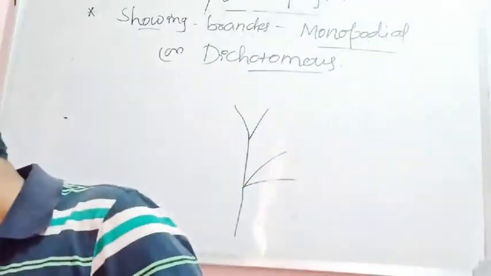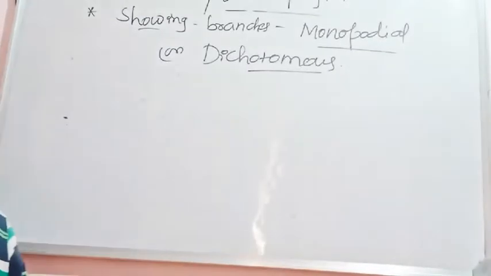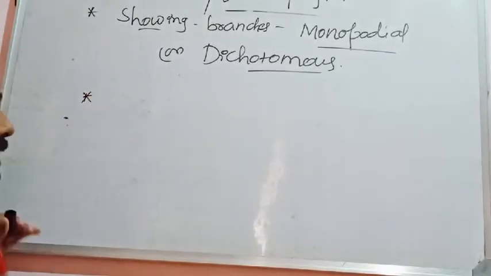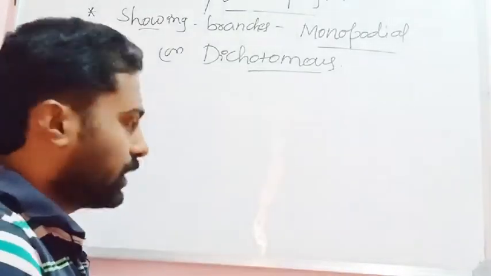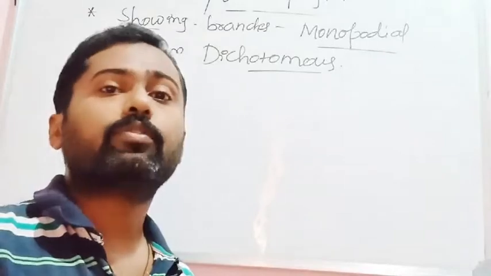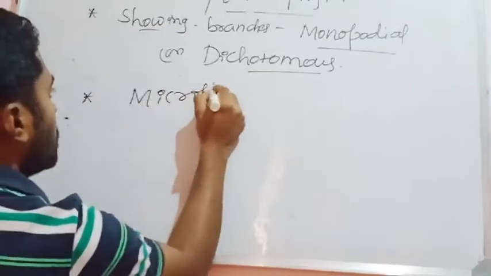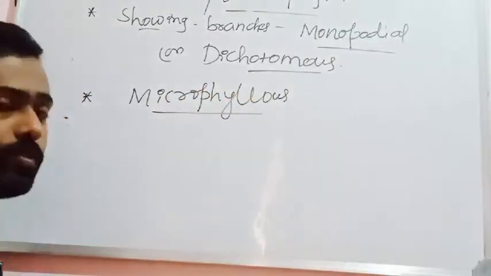Then about the leaves. The leaves in pteridophytes are of two kinds. Pteridophytes can be classified based on the leaves into two categories: microphyllous pteridophytes and macrophyllous pteridophytes.